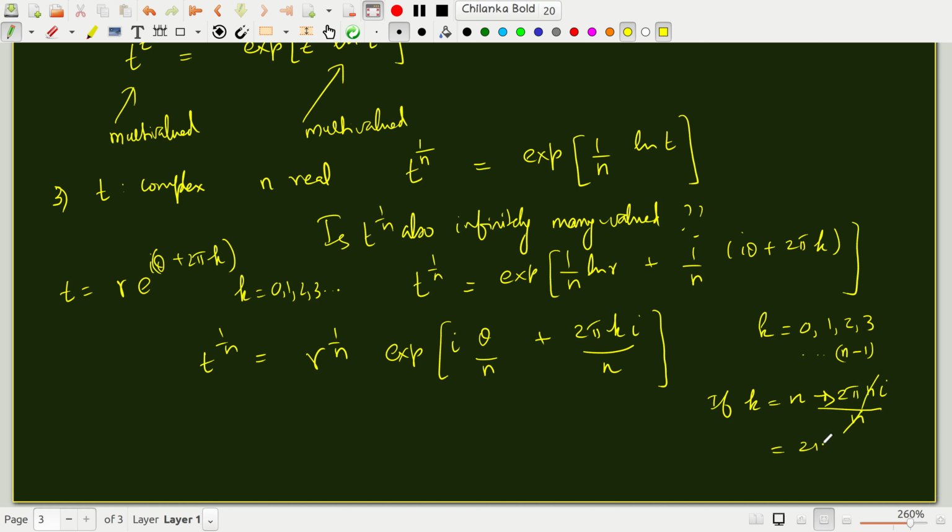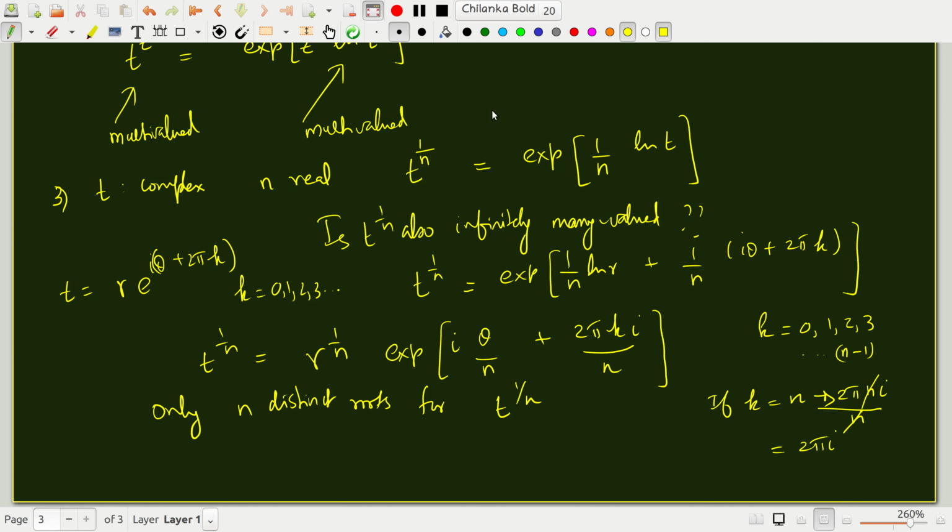This is just 2 pi i, and e to the 2 pi i is cos 2 pi plus i sin 2 pi, which we know is 1. So you have only n distinct roots for t to the 1 over n, a complex number raised to the 1 over n where n is an integer. When k becomes higher than n minus 1, all the roots get repeated once again. So there are no distinct roots other than these n roots.